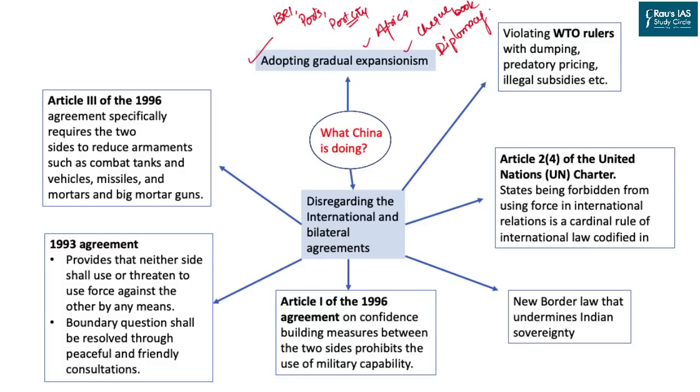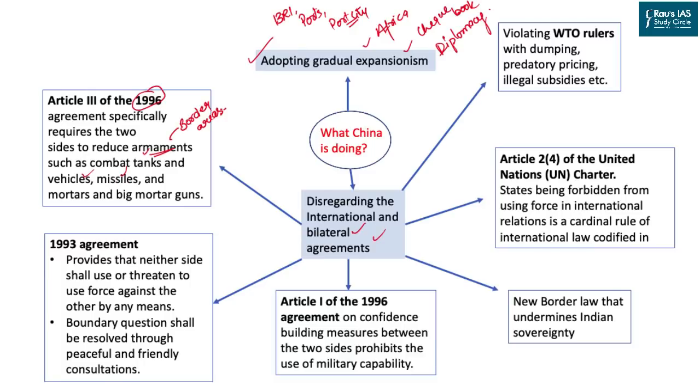The other side is that China is disregarding international as well as bilateral agreements. For instance, Article 3 of the 1996 agreement signed between India and China says that the two sides will reduce their armaments such as tanks, missiles, vehicles and others in the border areas.